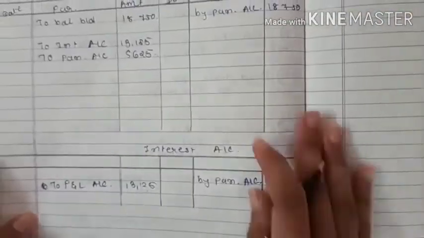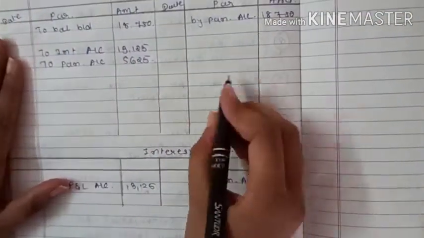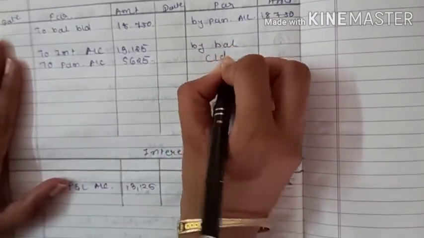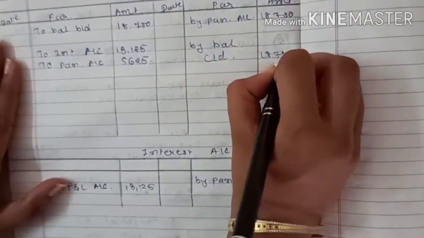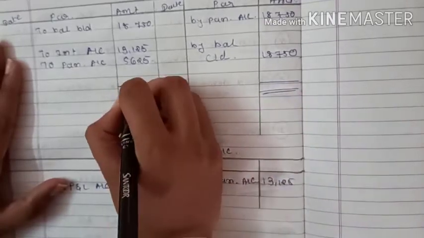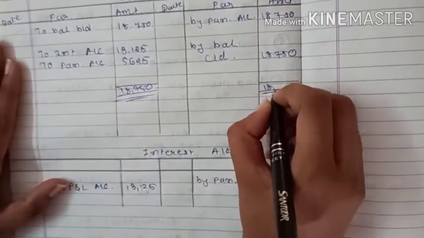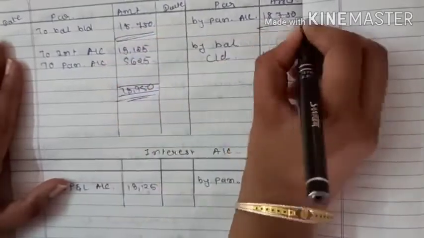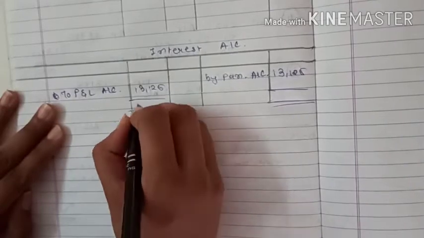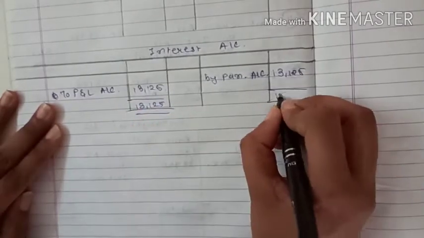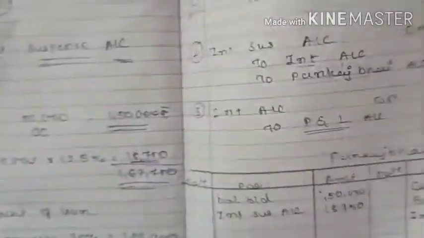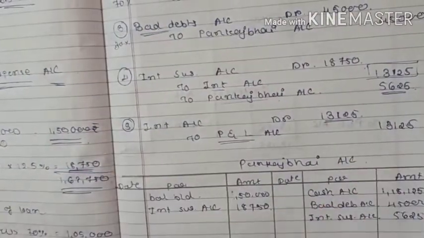Now the interest suspense account. Let's close down by balance carry forward 18,750. Close the account. 18,750, 18,750. Now here also it is get closed. 13,125, 13,125. Understood? There is an illustration number 5.